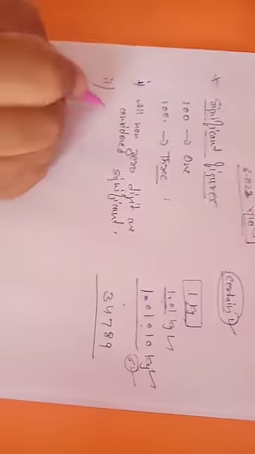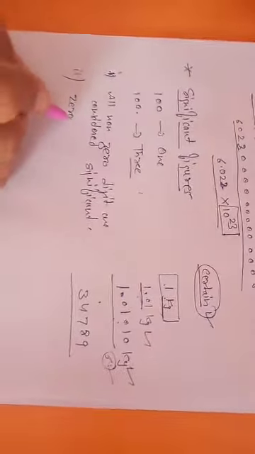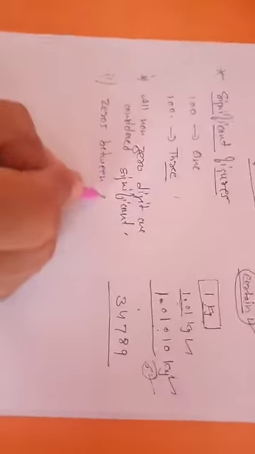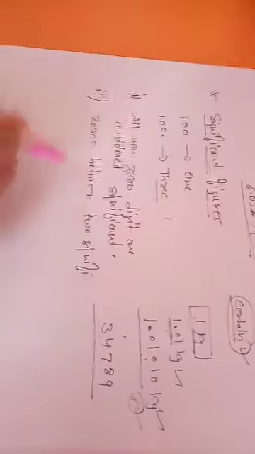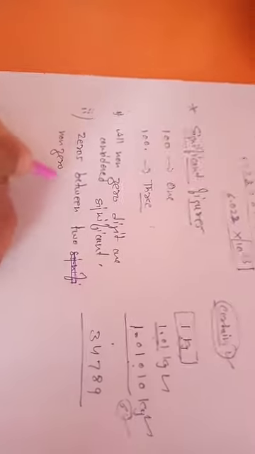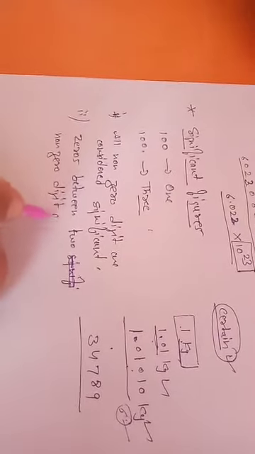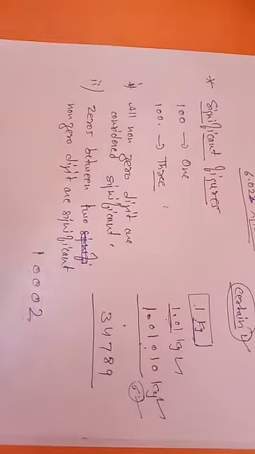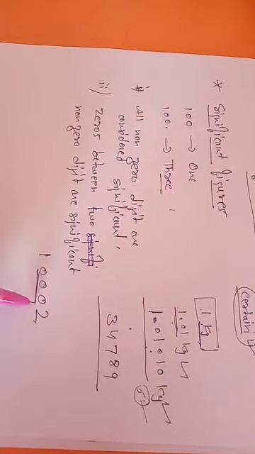Now let's talk about zeros between two significant figures. Zeros between two non-zero digits are significant. That is to say, if there is 1 0 0 0 and then comes a non-zero digit 2, these zeros will be countable.